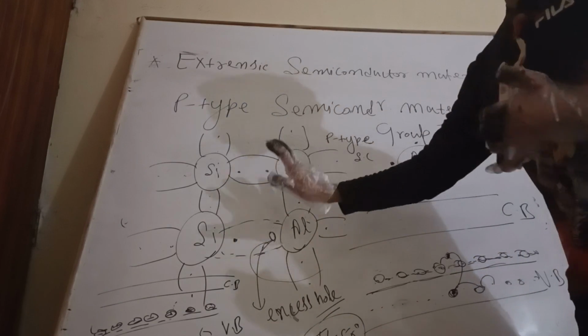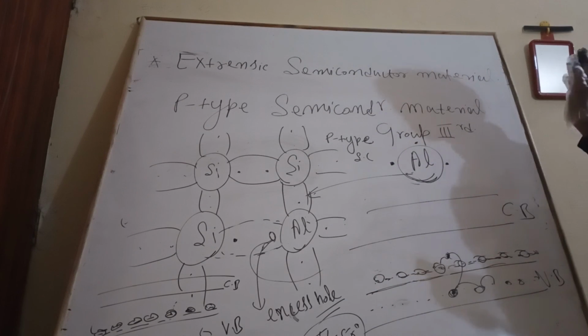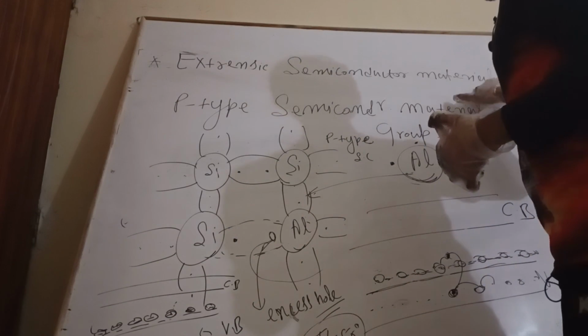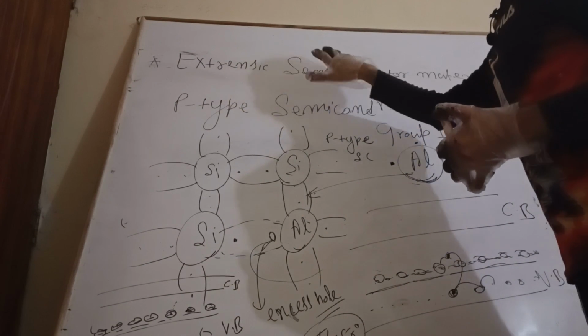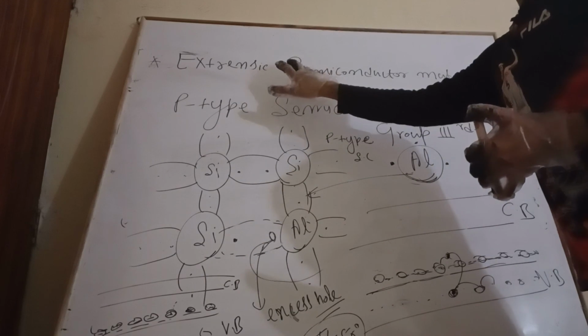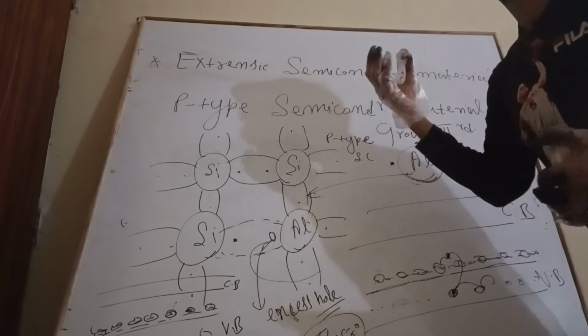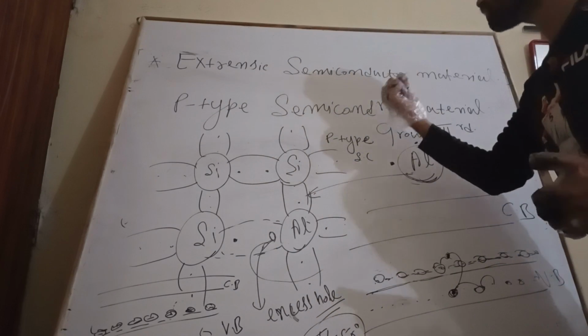Otherwise it is not possible at all without extrinsic semiconductor material. What is extrinsic semiconductor material? It is a doped semiconductor material through which we can realize the actual power of